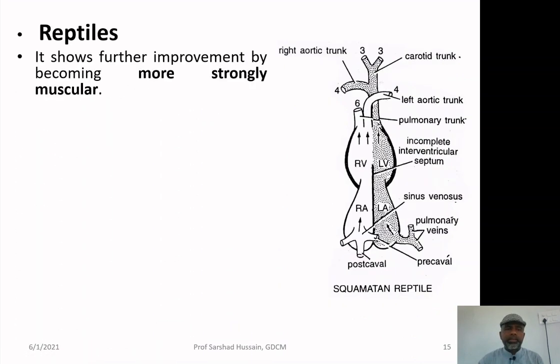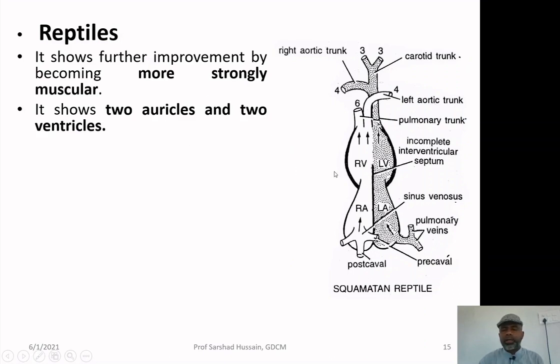In the reptiles, again they have a 3-chambered heart. It shows further improvement by becoming more strongly muscular. The only change that has taken place is that the ventricle has become more muscular. It shows 2 auricles and 2 ventricles, because there is an incomplete partition present in the ventricle also, but the auricles are completely separated.